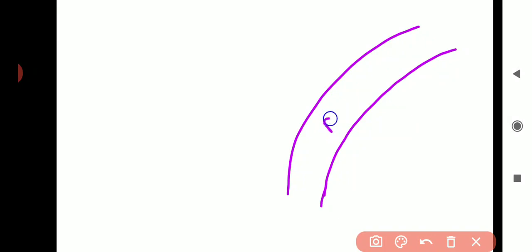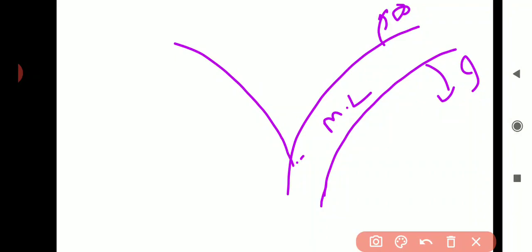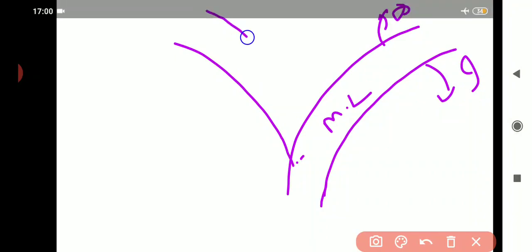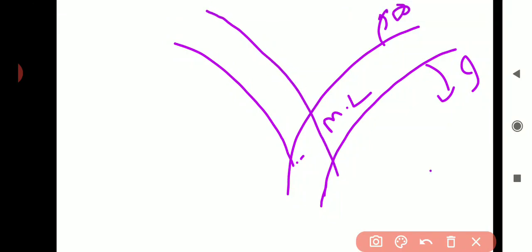So this is the main line, this is the outer rail and this is the inner rail, and from this main line, let a branch line diverge. This is the branch line, and in the branch line, this is the outer track and this is the inner track, obviously.